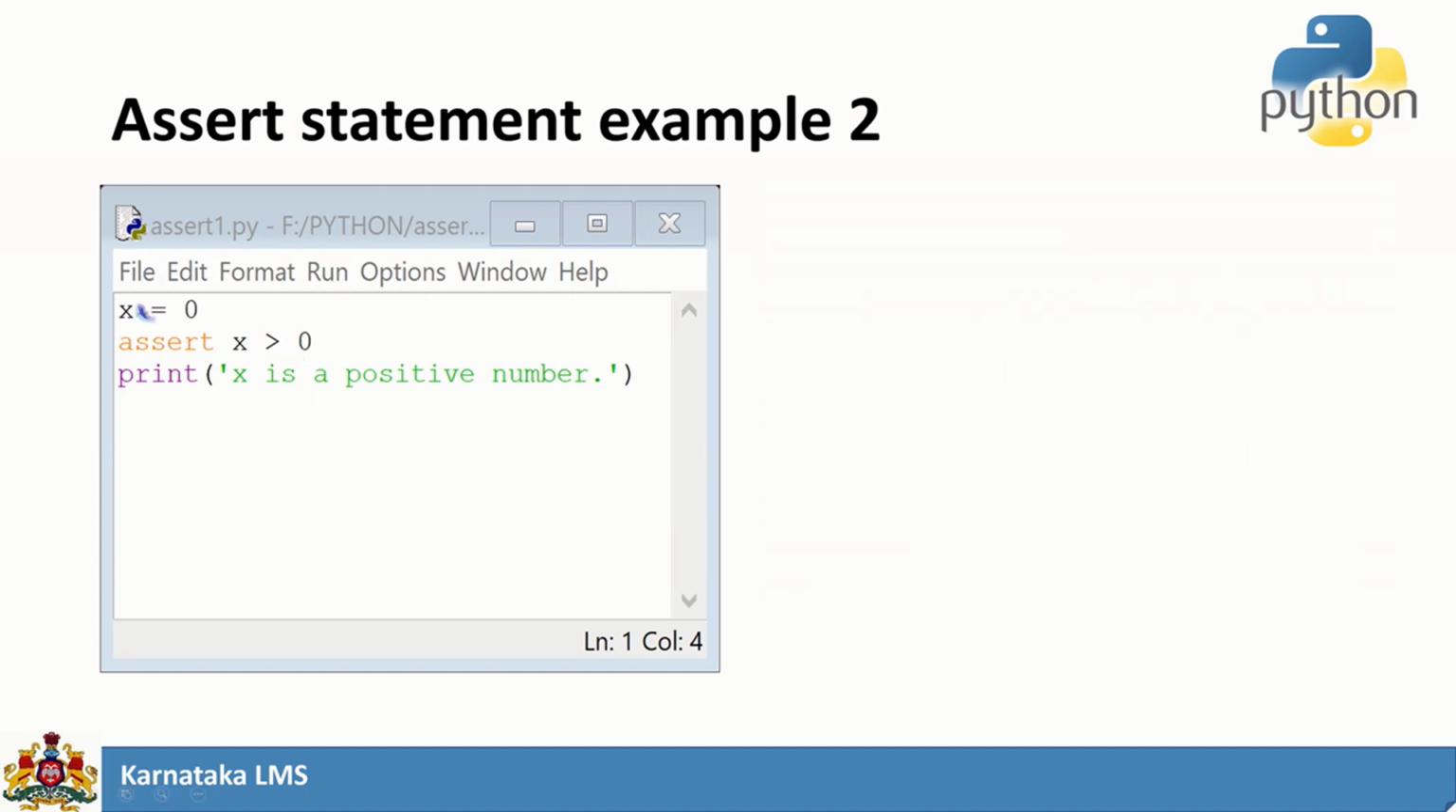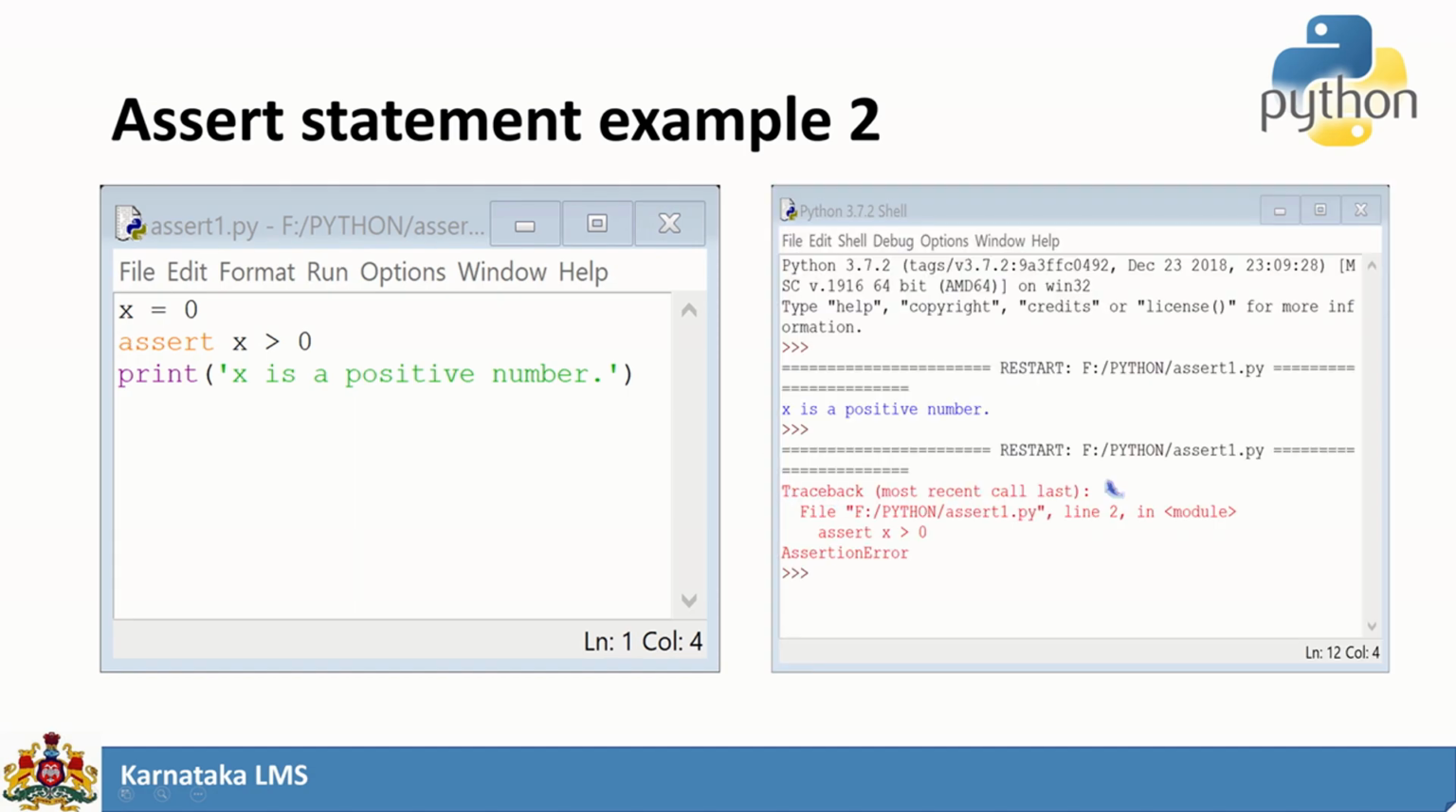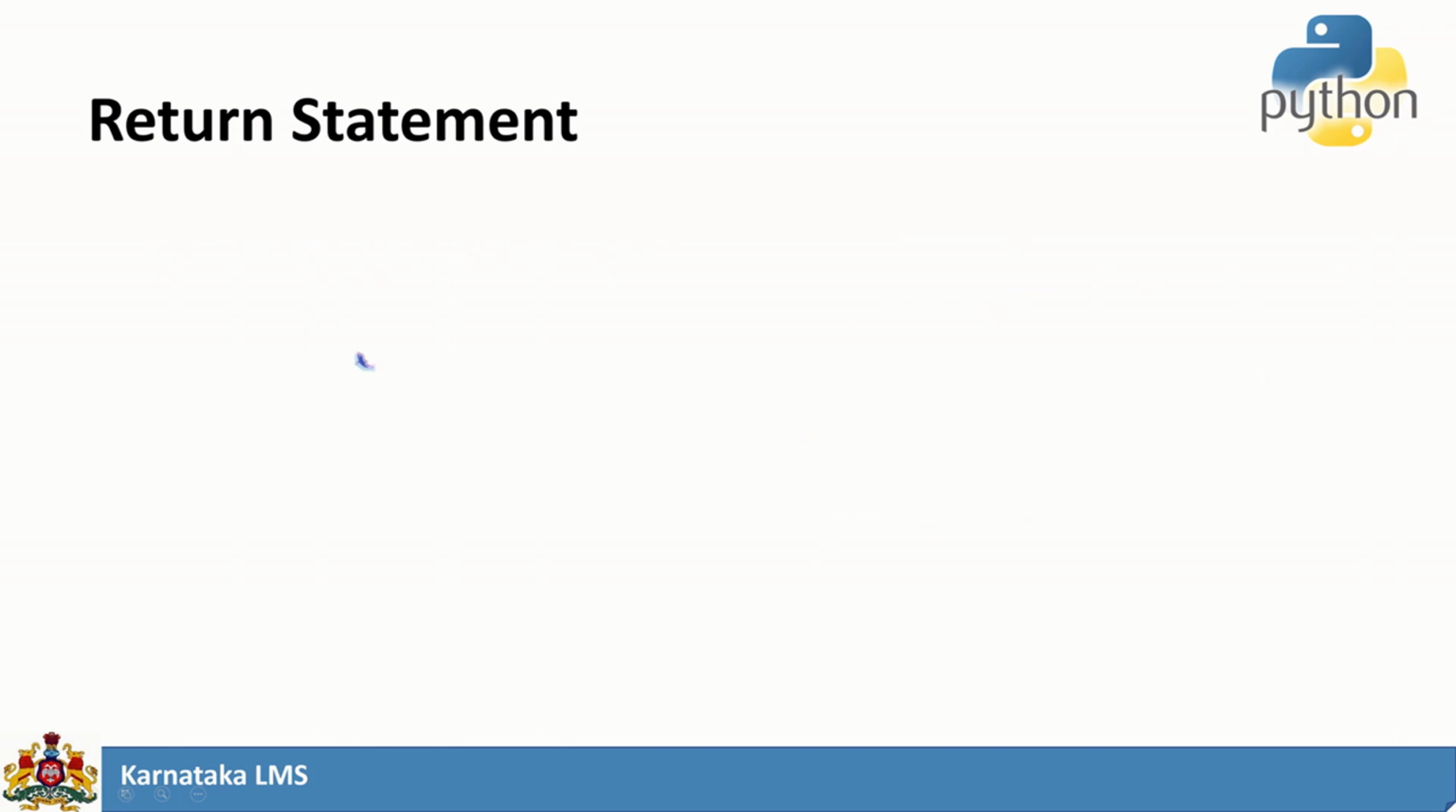This is one more example. What will happen if x is equal to 0? Assert x greater than 0. Print x is a positive integer. But if x is equal to 0, it will print an error message like this. Like this, the error will be generated by the particular assert statement.